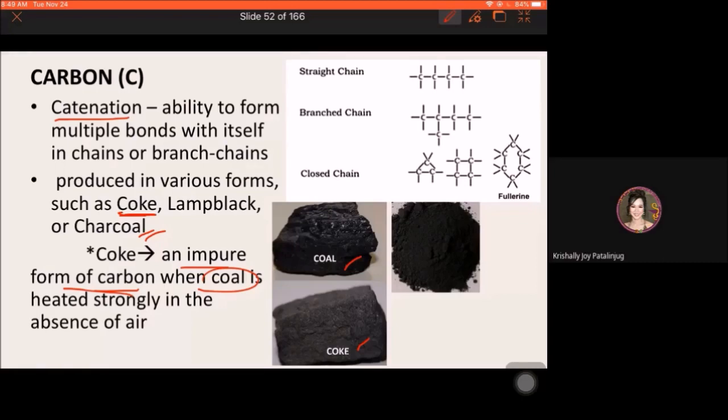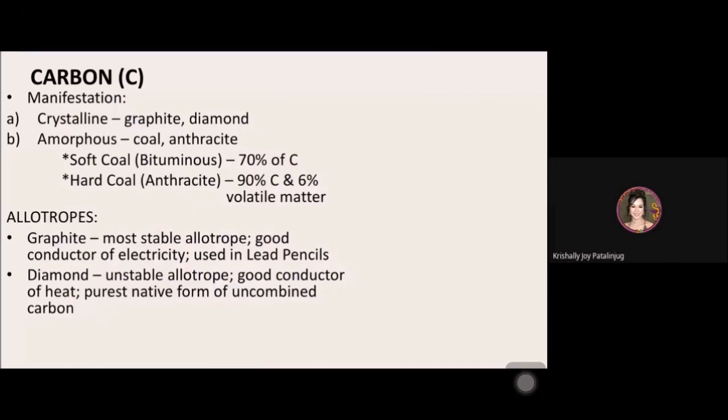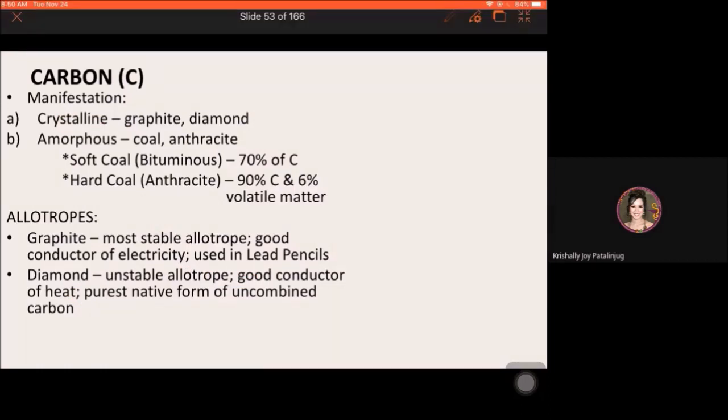Okay? So, yan yung mga possible forms or various forms ng carbon. Okay? So, yung characteristic color is black. Okay? Ayan. Then, ito naman, mga manifestation, general forms ng carbon. Merong crystalline, merong amorphous.